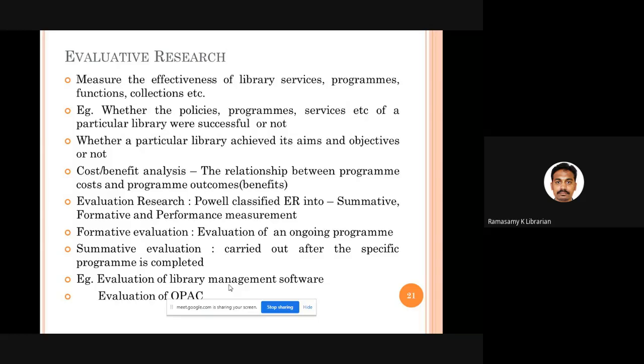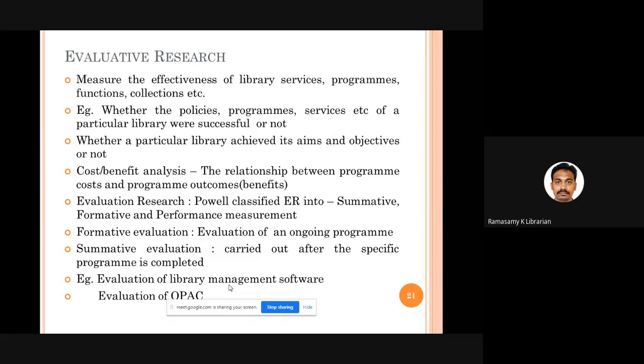So we are checking the effectiveness, whether the policies, programs, and services of our library, whatever we initiated, were successful or not successful. Whether a particular library was able to achieve the objectives it framed in the beginning, whether they were able to achieve or not. So these kinds of evaluations take place in evaluative research.